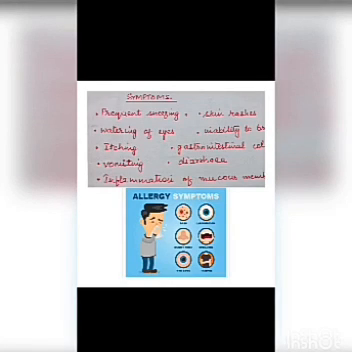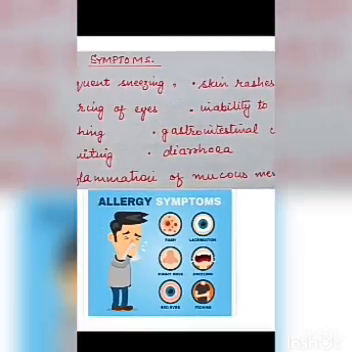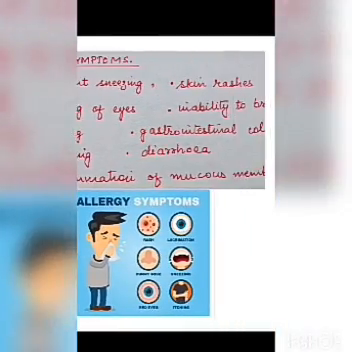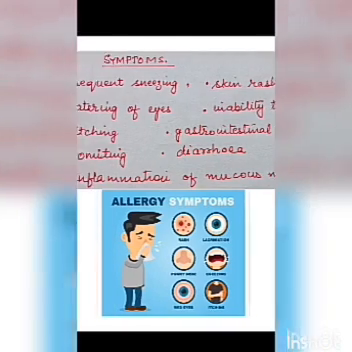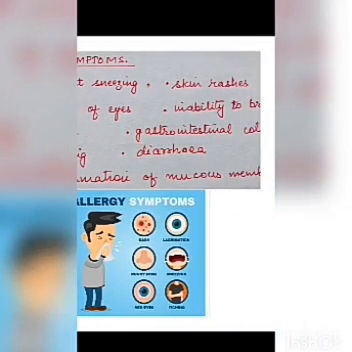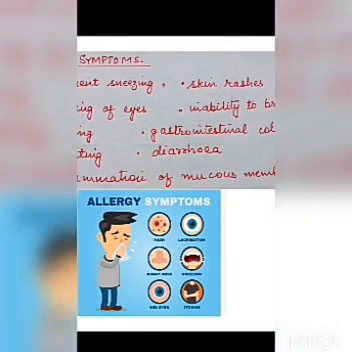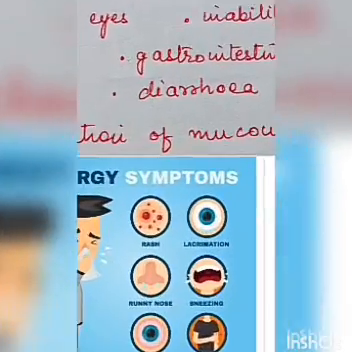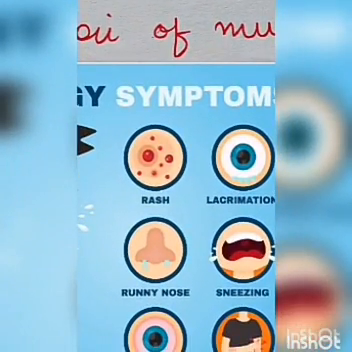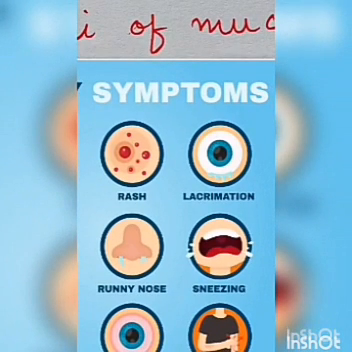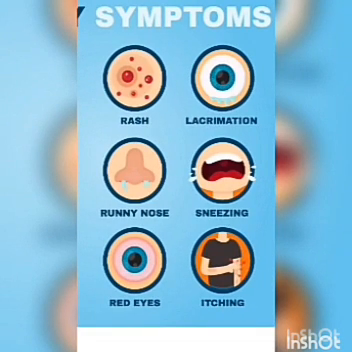Now children, what are the different symptoms when you are allergic to anything? It can be frequent sneezing, skin rashes, watering of eyes, inability to breathe, itching, gastrointestinal colitis like vomiting, diarrhea, inflammation of mucous membrane. These are the allergic symptoms. Rashes can appear on the body. Lacrimation means watering eyes, running nose, sneezing, red eyes, itching. All these are the allergic symptoms.